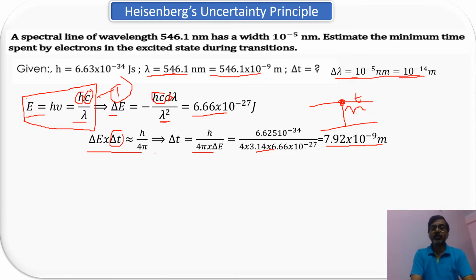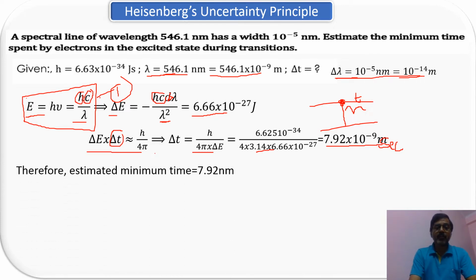Sorry, here the unit will be second. My apology. So this time is in seconds. So it is going to stay there for the order of 7.92, so nearly 8 nanoseconds it is going to stay in the excited state. Therefore it is going to stay for a minimum time of 7.92 nanoseconds.